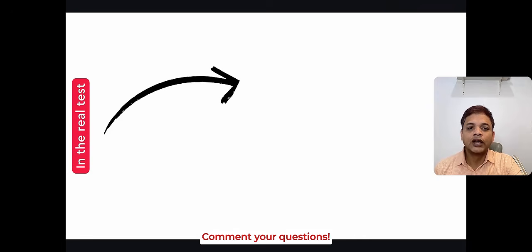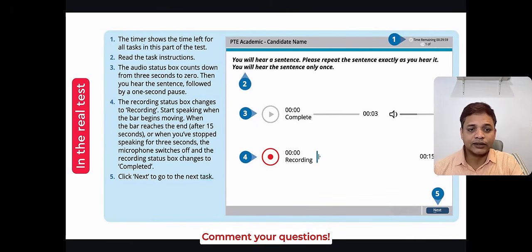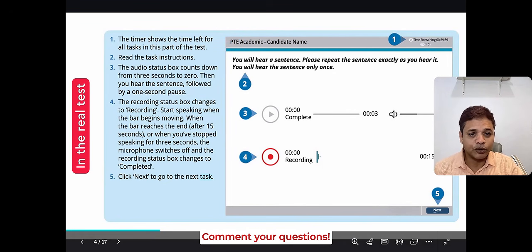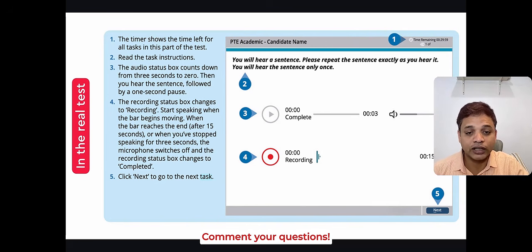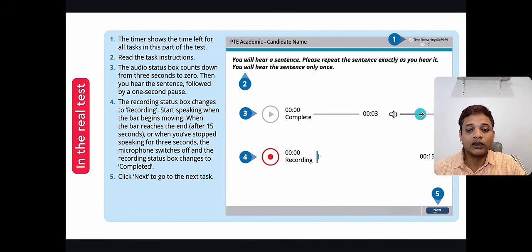All right. In the real exam, it appears like this. When I took the exam last time, it also appeared in the same fashion. This particular tab you are seeing right now will be displayed on a 22-inch monitor in the real test. This is the instruction. Here is where the sentence gets played. You can adjust the volume if you want. This is the volume adjuster, and this is the recording status.